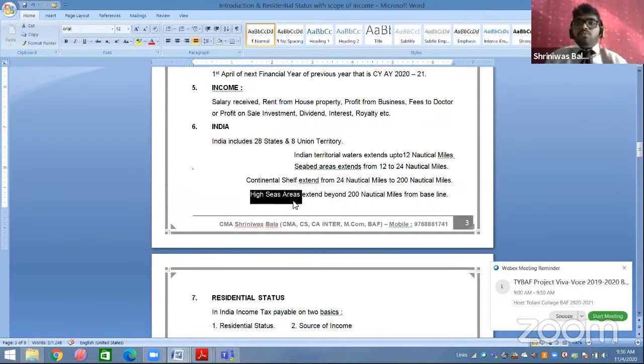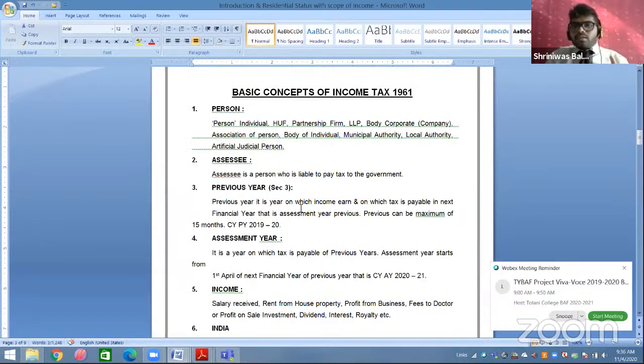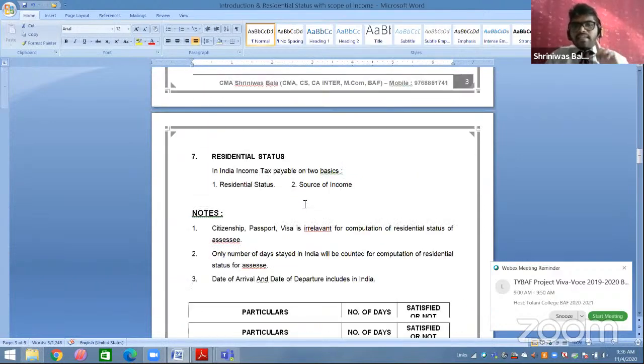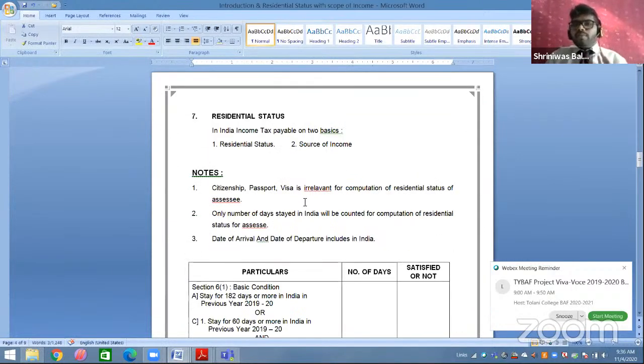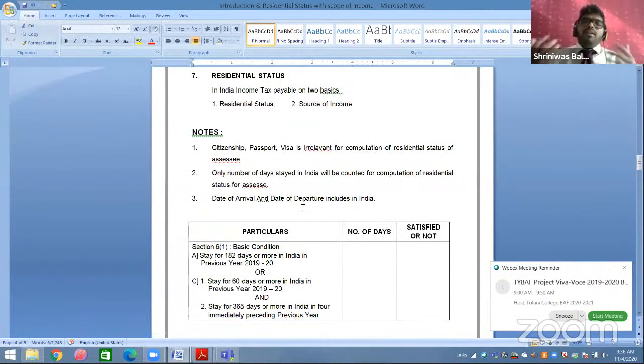Now, this was your second topic, the basic concept or introduction of the Income Tax Act, 1961. Our next topic is residential status. As all of you know about it, but still we will try to cover it. Now, why do we calculate the residential status, students? First, in India, income tax is payable on two bases. First is your residential status. Second is your source of income.